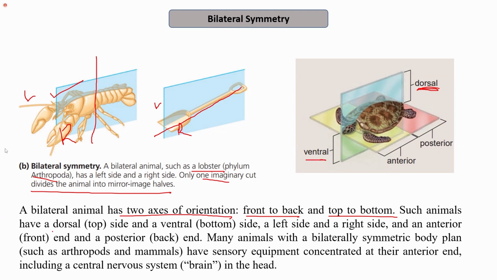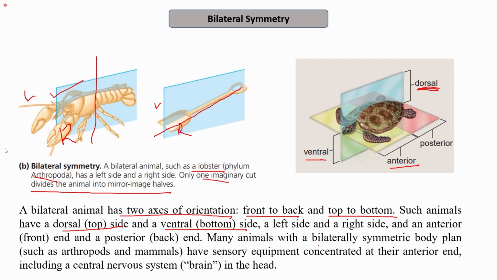Such animals have a dorsal top side and a ventral bottom side, and as I mentioned, they also have a right side and a left side. Again, we can say that they have an anterior front end. The part represented here in yellow is the anterior end, while the part represented in red is the posterior end, which is the back end.